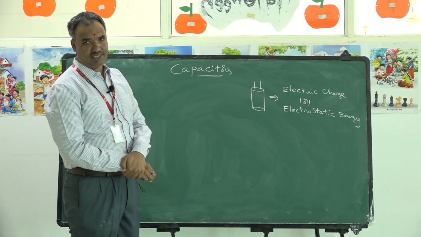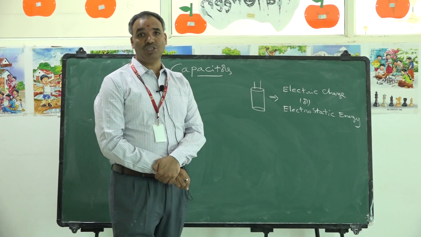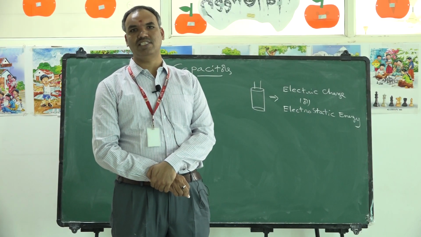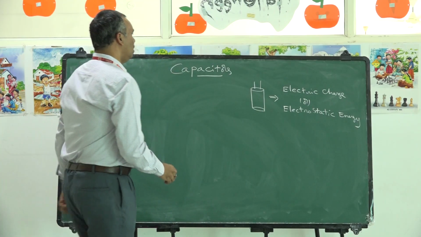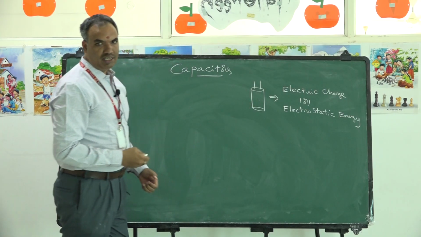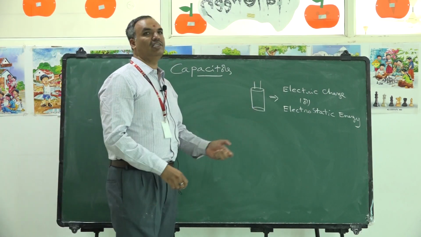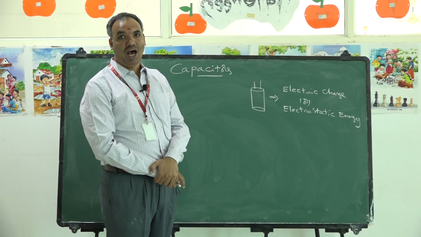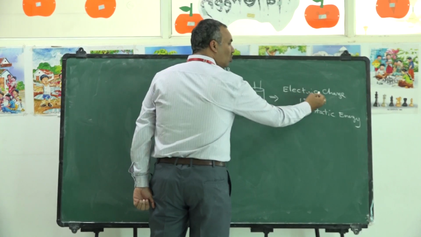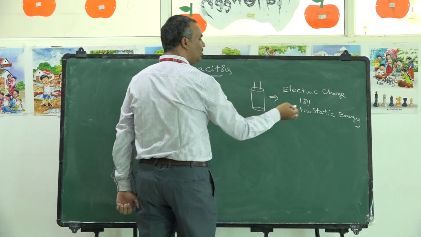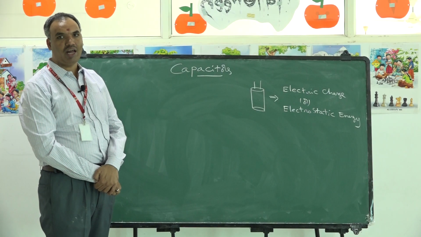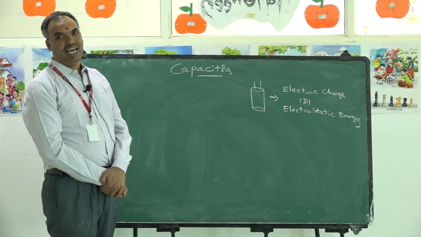What is the purpose of doing this? Let us understand. In order to start the motion of a motor or a fan against inertia, it is very difficult. An enormous amount of energy is required to start the motion. So whatever energy you stored in the capacitor will be given instantaneously. That instantaneous energy provided by the capacitor starts the motion of a fan or a motor. So a capacitor is a device which is used to store electric charge or electrostatic energy, which will be given instantaneously to start the motion of a fan or a motor in the beginning against inertia.